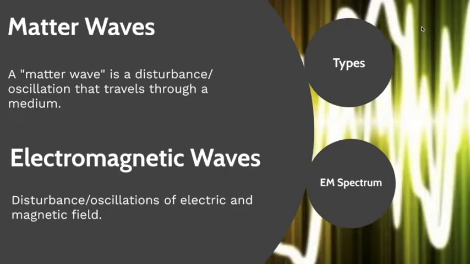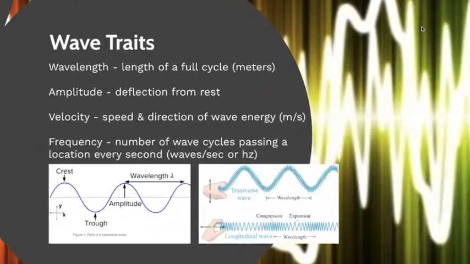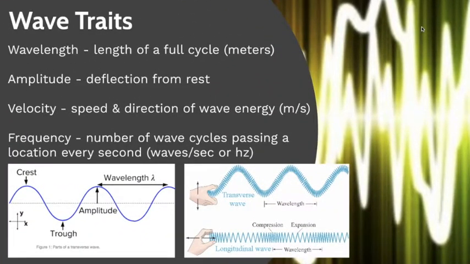All right, so again, two main types of waves, matter waves and electromagnetic waves. But the main idea for all waves is energy transfer that's not due to a single particle or group of particles moving from one place to another. It's energy traveling from one place to another, either through a medium or as electric and magnetic fields. Either way, waves have specific traits and characteristics that we have names for.